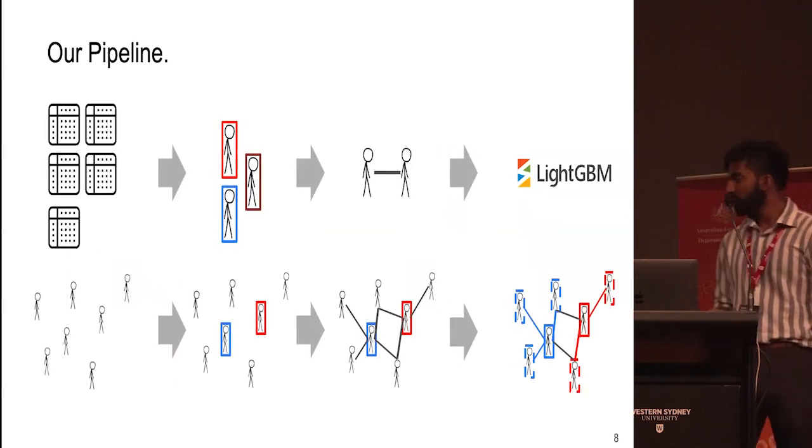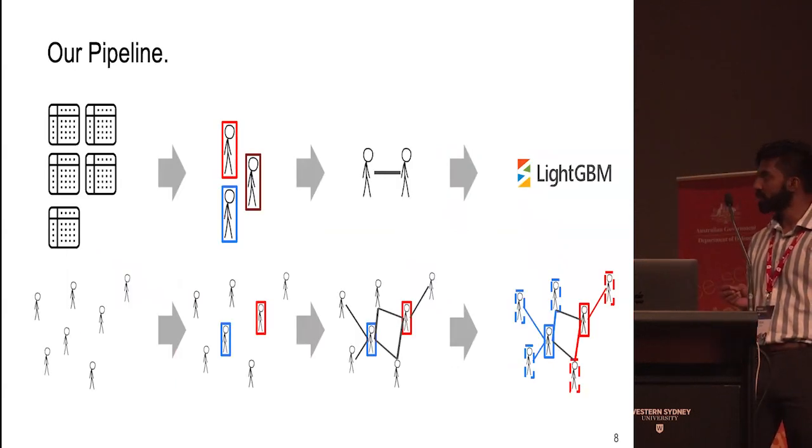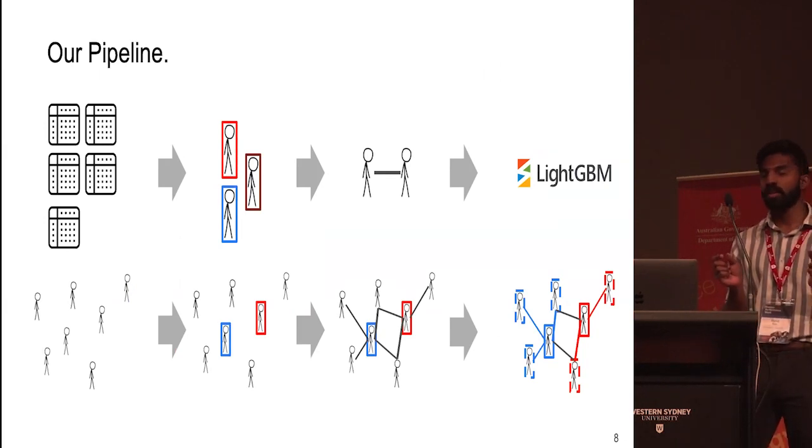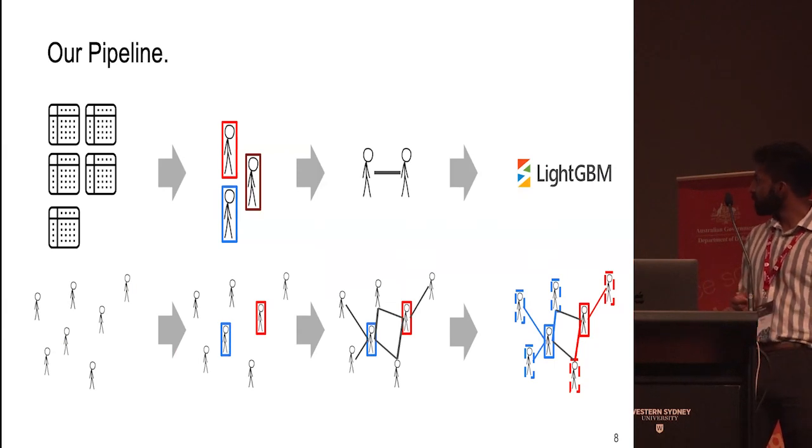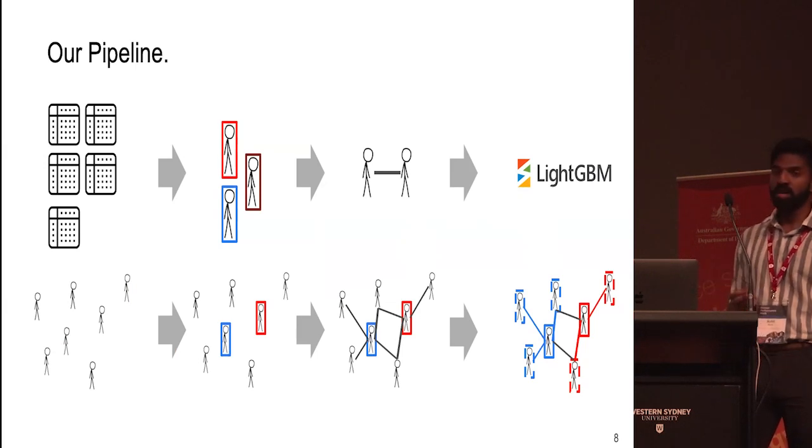So our pipeline can be broadly delineated into four components. We start with datasets, which we conceptualize here as a set of users. We then have ideological proxies, where we infuse some political information into our pipeline. And the way we conceptualize this is labeling some of these users with left-right or far-right labels. In the third step, we have homophilic lenses, where we start to look at the similarities between our users and draw ties between them. And in the final step, we bring it all together with our state-of-the-art tree-based classifier, like GBM, which takes these seed users and propagates the labels through the ties in order to label all of the users within a dataset.